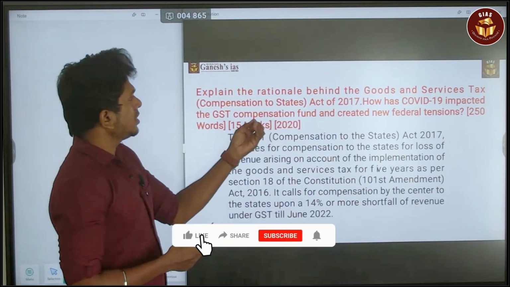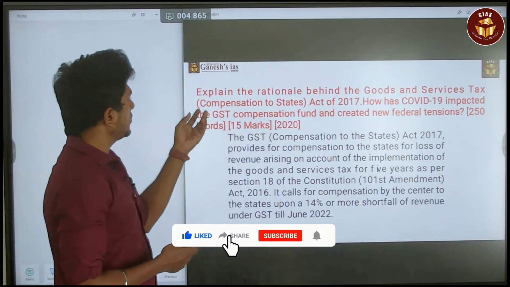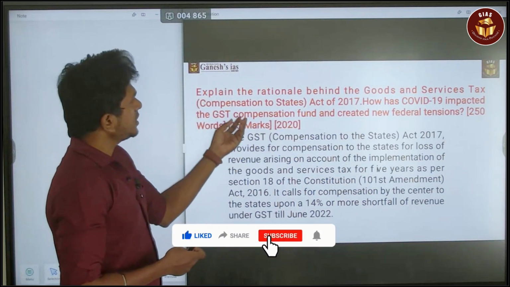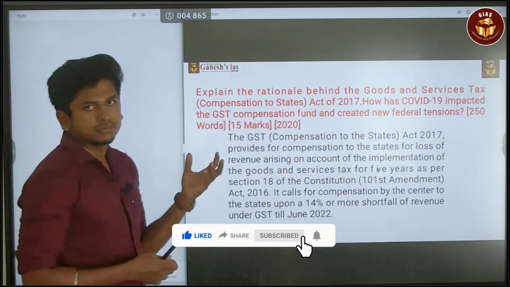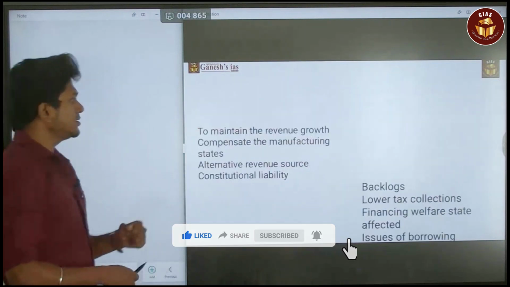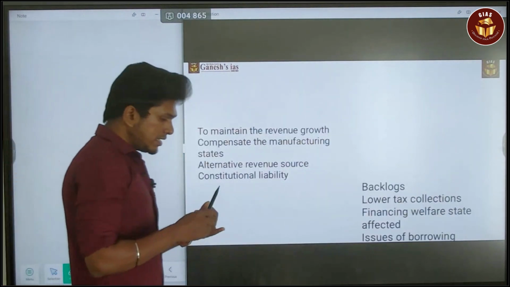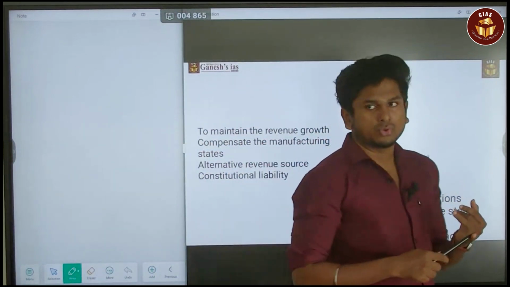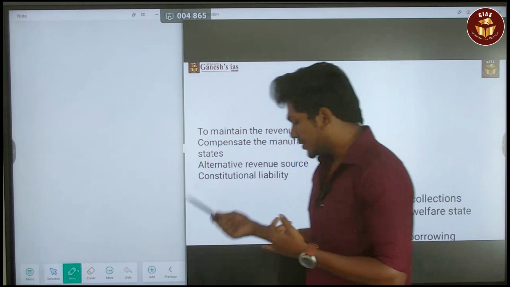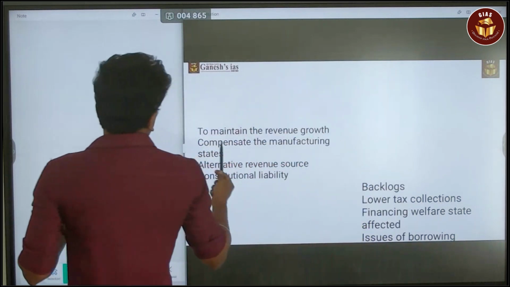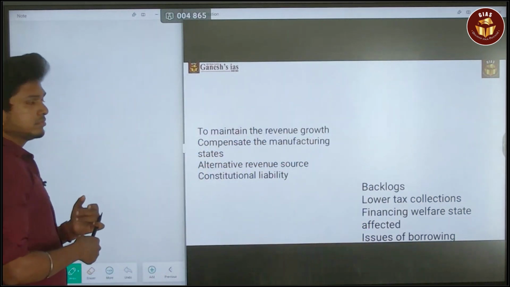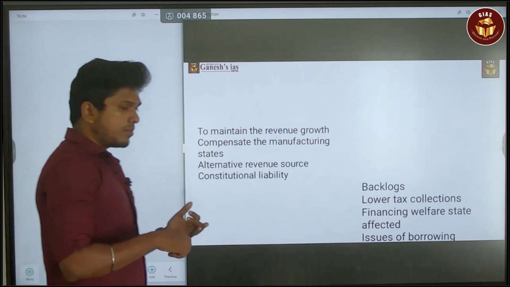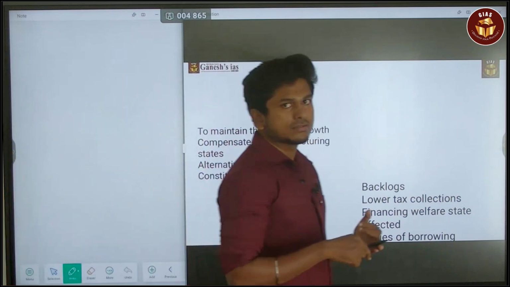So the question is, first of all you have to explain the rationale behind this compensation. So the rationale is, first, the state is going to lose their revenue. To maintain that revenue growth, we introduced the compensation. Next is to compensate the manufacturing states.